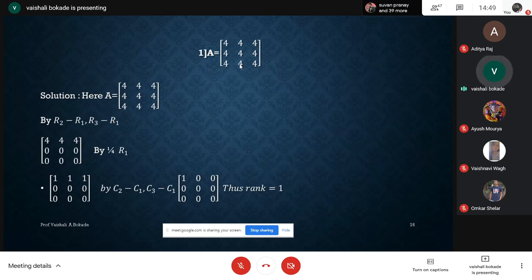I require an explanation, not in only one sentence. Those who are getting it, please unmute and explain to me why we are having rank of this matrix as 1. You have the whole solution with you, so tell me why.